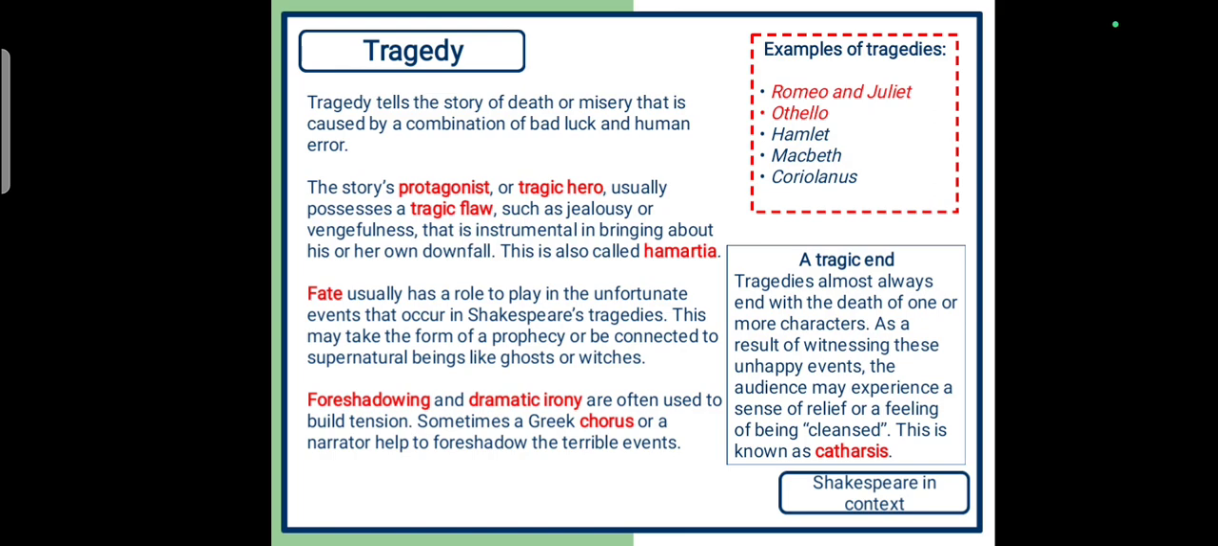Fate usually has a role to play in the unfortunate events that occur in Shakespeare's tragedies. This may take the form of a prophecy or be connected to supernatural beings like ghosts or witches. Foreshadowing and dramatic irony are often used to build tension. Sometimes a Greek chorus or a narrator helps to foreshadow the terrible events. Tragedies almost always end with the death of one or more characters.